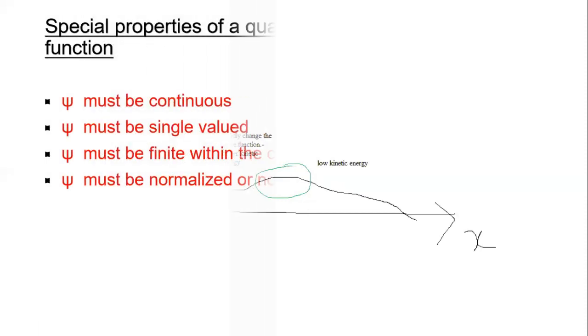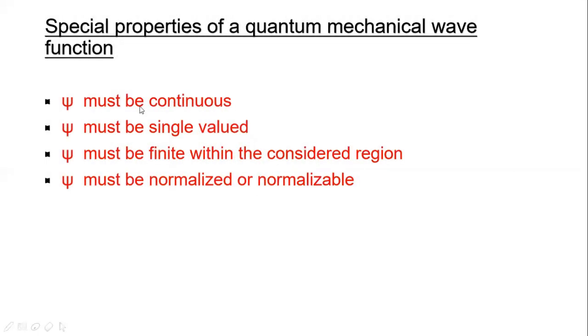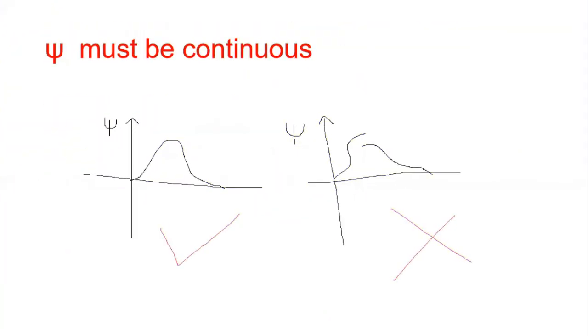What are the special properties of this wave function? Psi must be continuous. The wave function must be single valued. The wave function must be finite within the considered region. The wave function must be normalized or normalizable. Okay, let's talk about the details of these points.